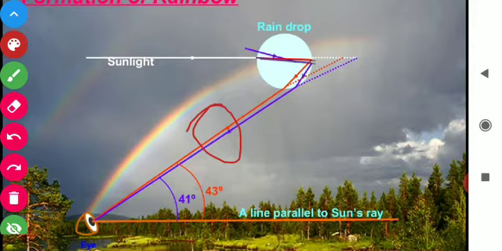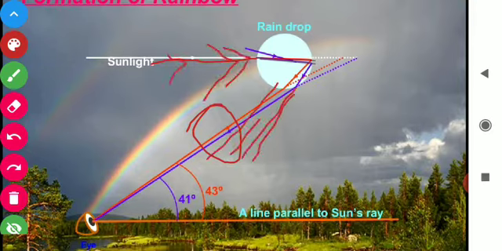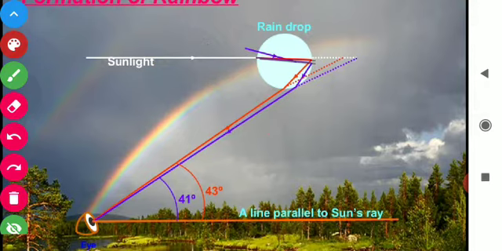So students, here the raindrop works just like a prism. Here one more phenomenon happens. The white light comes, it divides into 7 colors. This is called dispersion. And one more, that is total internal reflection.